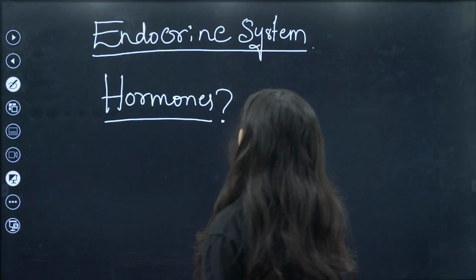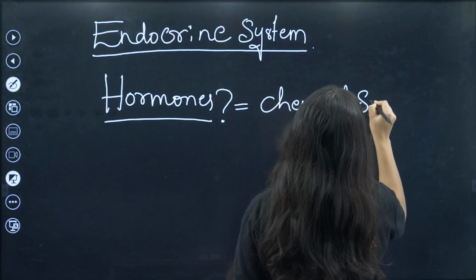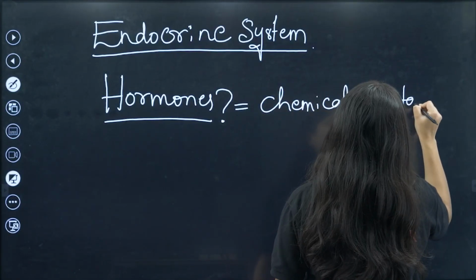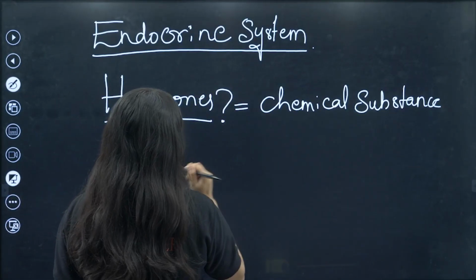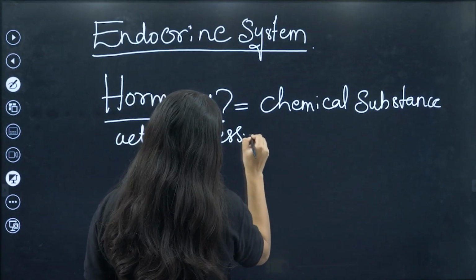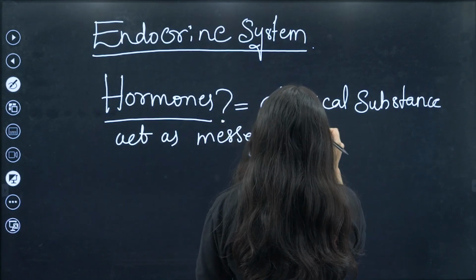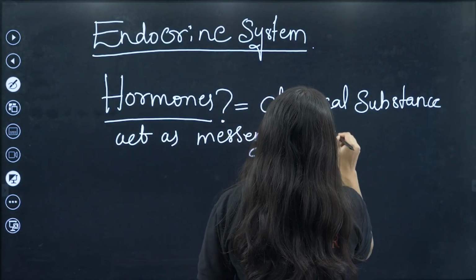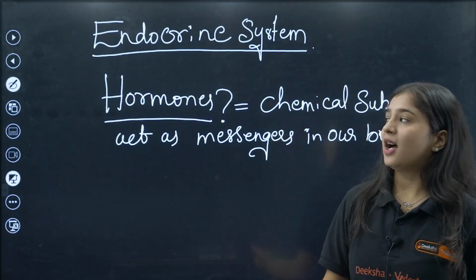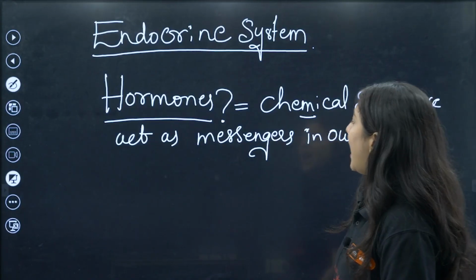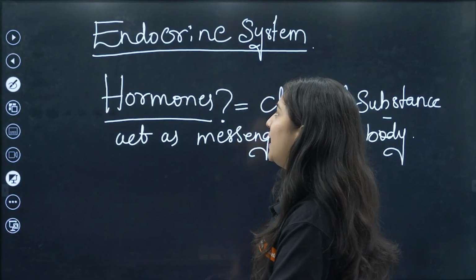As it is, hormones are chemical substances that act as messengers in our body. Understood? So what are hormones? They are chemical substances and they act as messengers in our body. Okay. So where are these hormones produced? They are produced in the endocrine system.